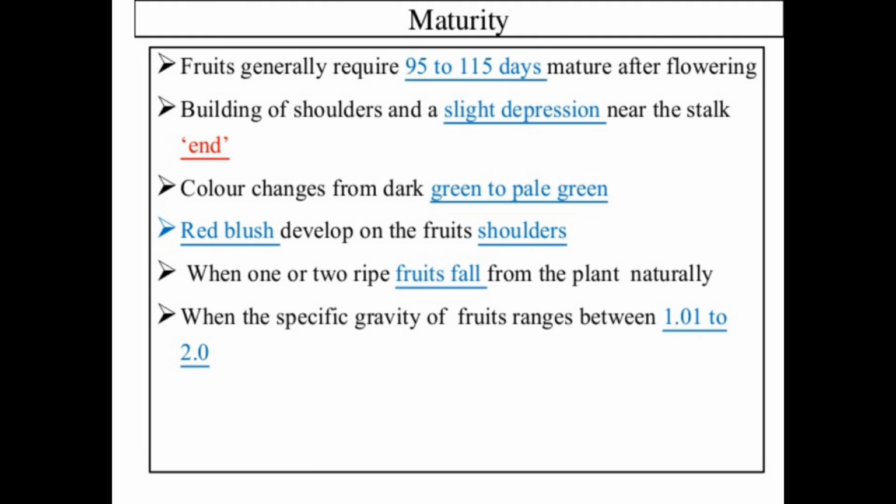Then finally, the last maturity sign is locally known as pod. Pod means direct falling of the fruits from trees naturally. It is known as pod.